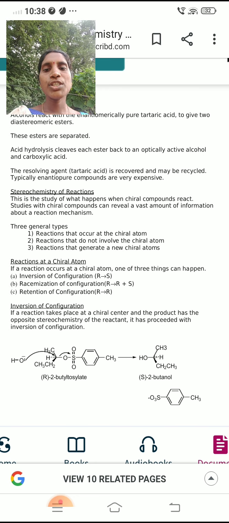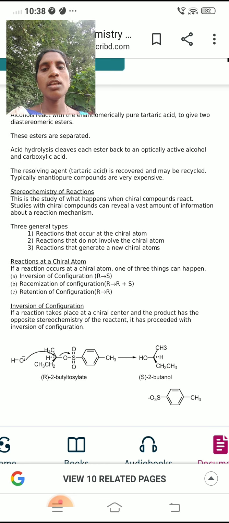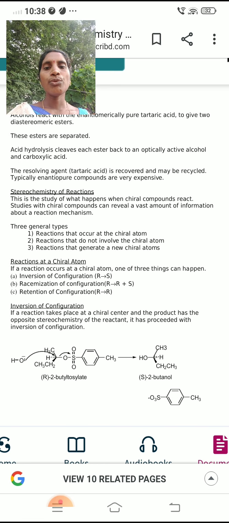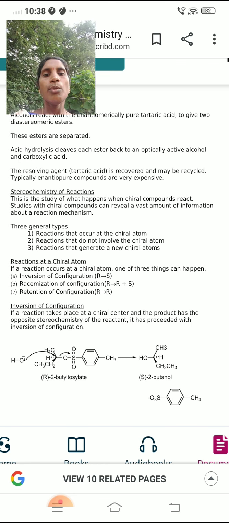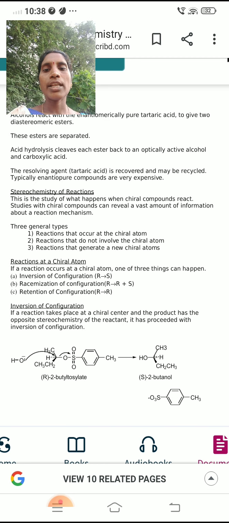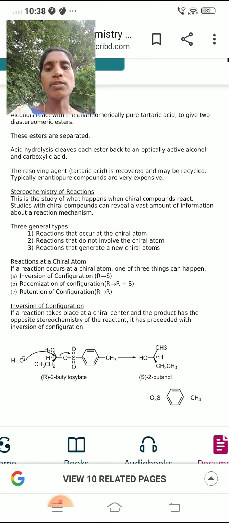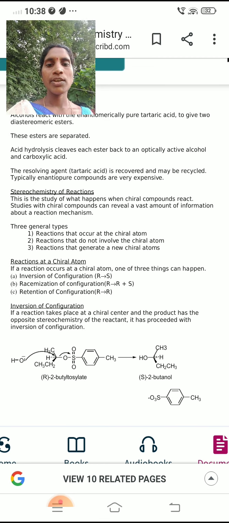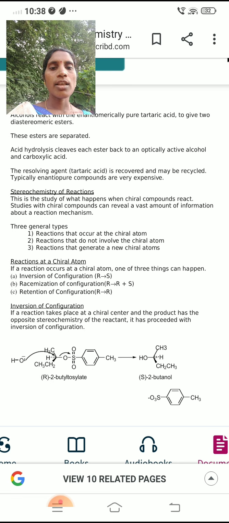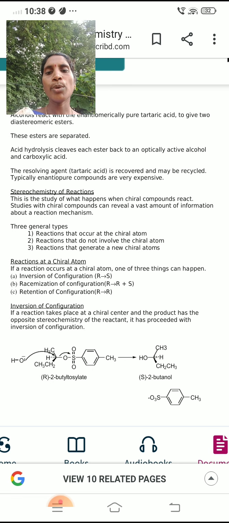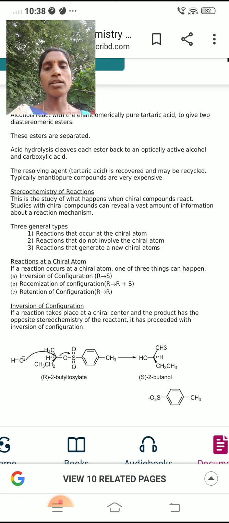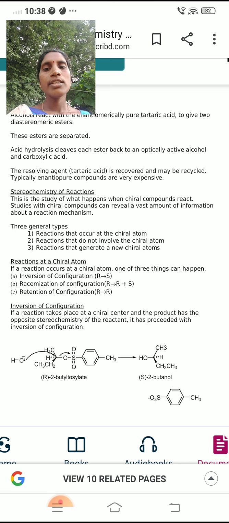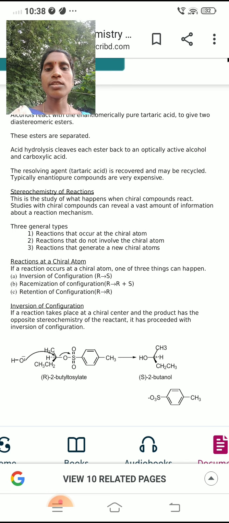The stereochemistry of reactions. This is a study of what happens when chiral compounds react. The studies with chiral compounds can reveal a vast amount of information about a reaction mechanism. There are three general types of reactions.